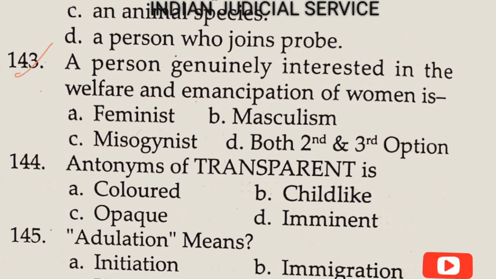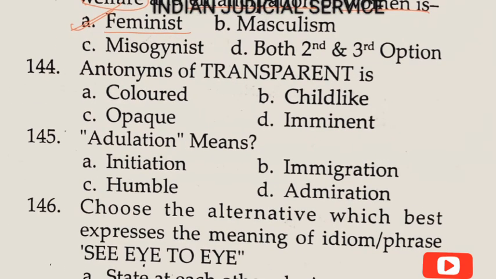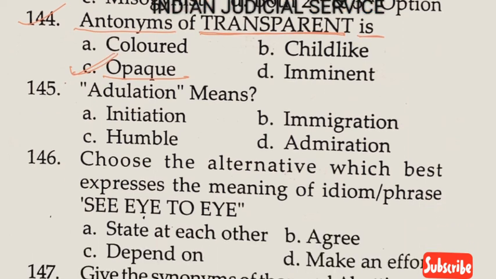Now question number 143. A person genuinely interested in the welfare and emancipation of women. Such a person is a feminist. So answer here is option A. Now question number 144. The antonym of transparent is, so the opposite of transparent is opaque. So answer here is option C. Now question number 145.